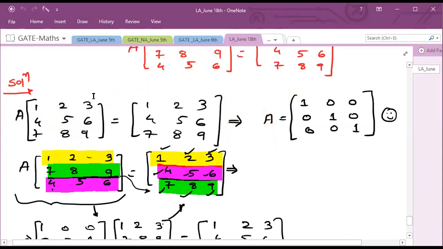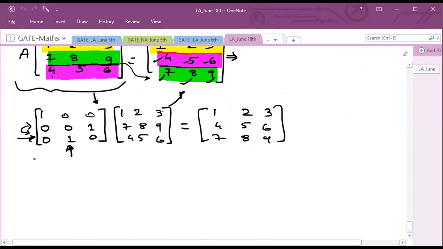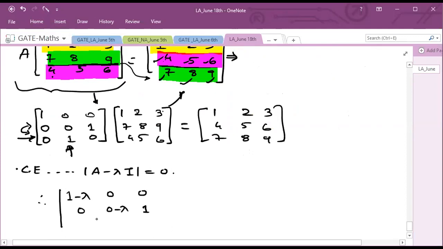Okay. So therefore, to find the eigenvalues of A, we are going to consider the characteristic equation. So the characteristic equation here will become determinant of A minus lambda I equal to 0. So therefore the determinant of 1 minus lambda 0 0, 0 minus lambda 1, 0 1 minus lambda is equal to 0.